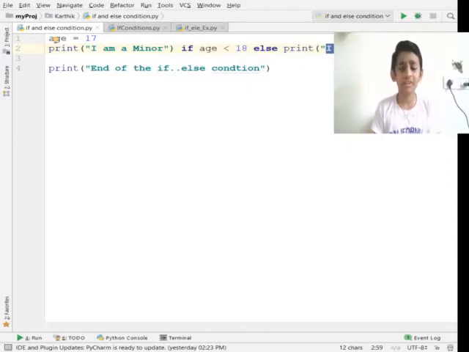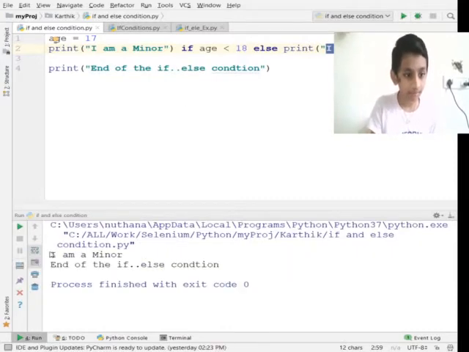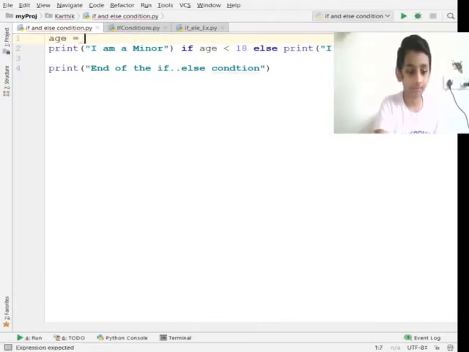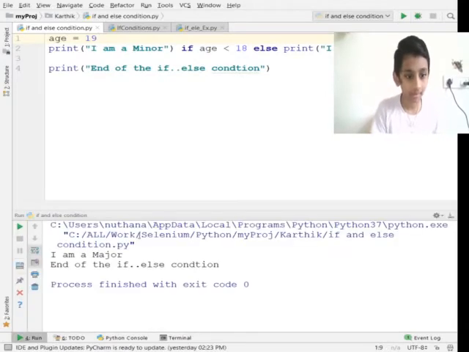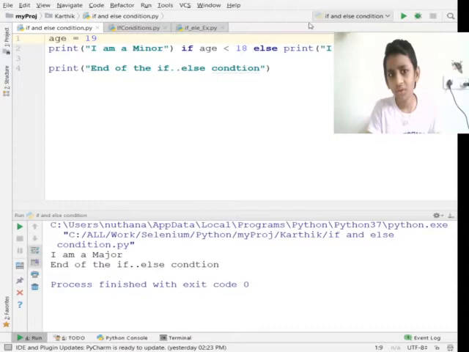So now 17 is lesser than 8, so it prints I'm minor. Let me show you. See here, I am a minor. But if I change it into 19 this time, it comes I'm a major. Let's see. As I said, the condition is false, so it came I'm a major. That is, 19 is not lesser than 8.